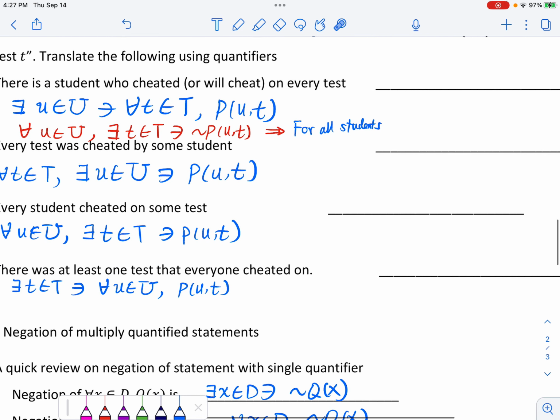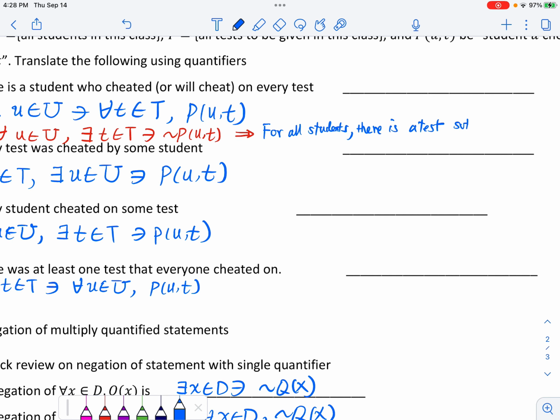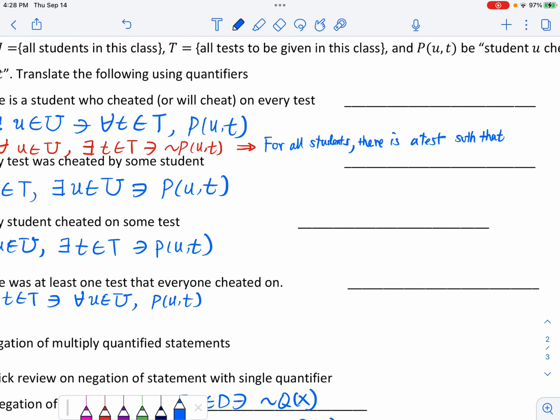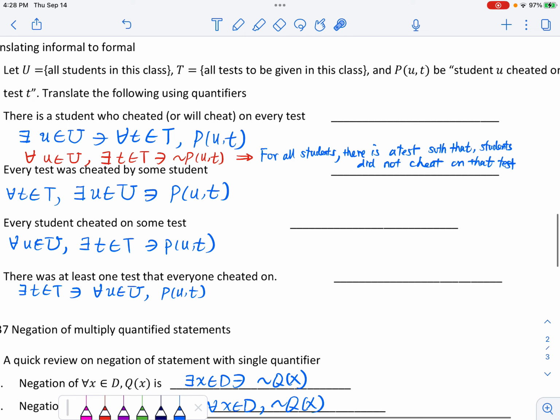So in other words, for all students, there is a test such that the student did not cheat on that test. Okay. All right. The second one is